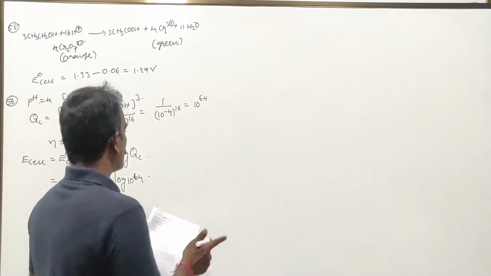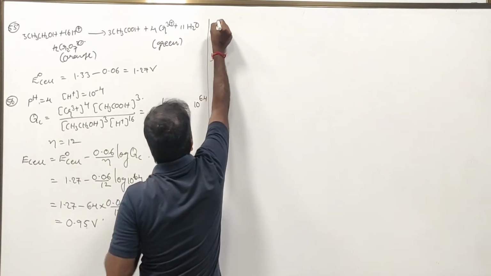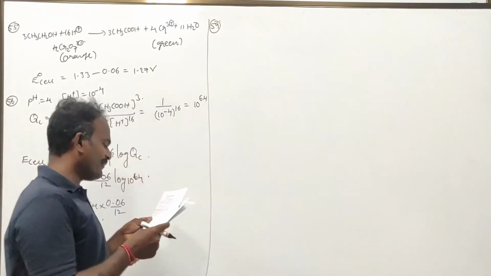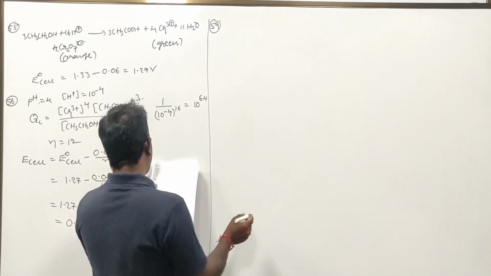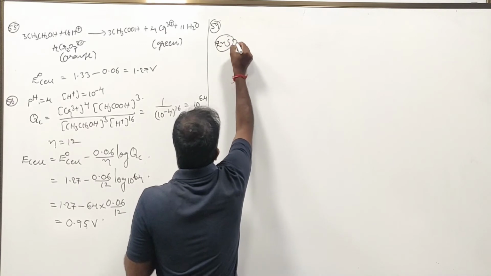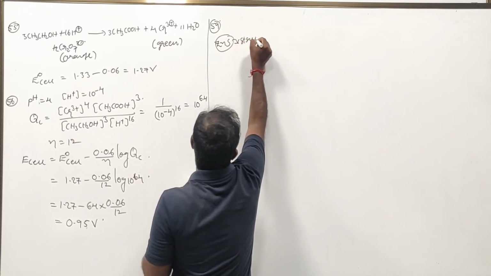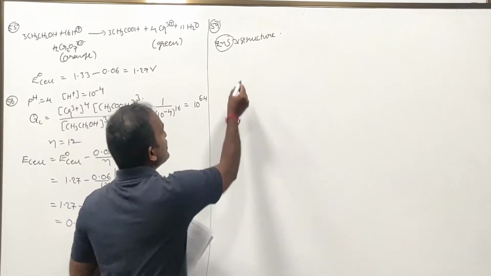Next, question number 59, integer questions. If a solid A plus B minus has ZnS structure, what is ZnS structure?